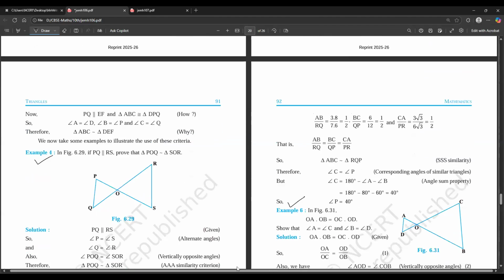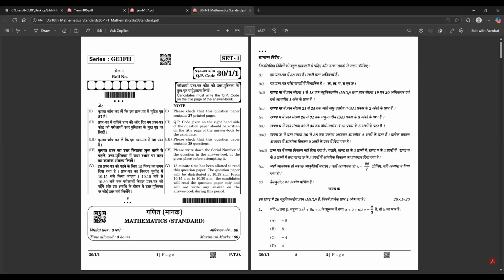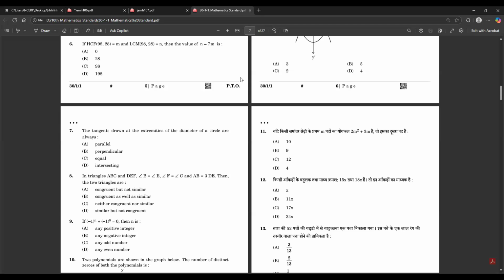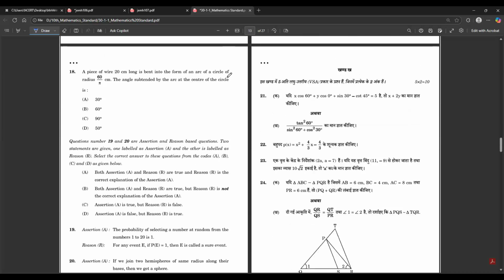Let me just show you. I'm not really making things up about such an easy question being asked in the paper. This is your 2025 paper, from the CBSE website, not the NCERT website. 2025 is this year, and you guys will be the 25-26 batch. So this paper is already done.